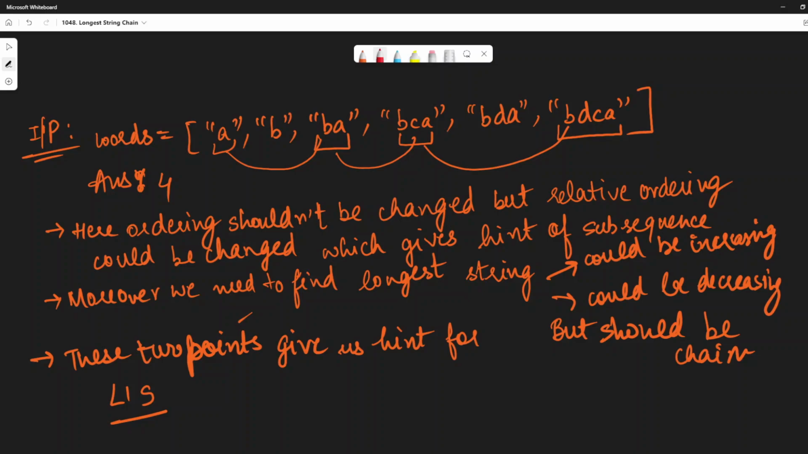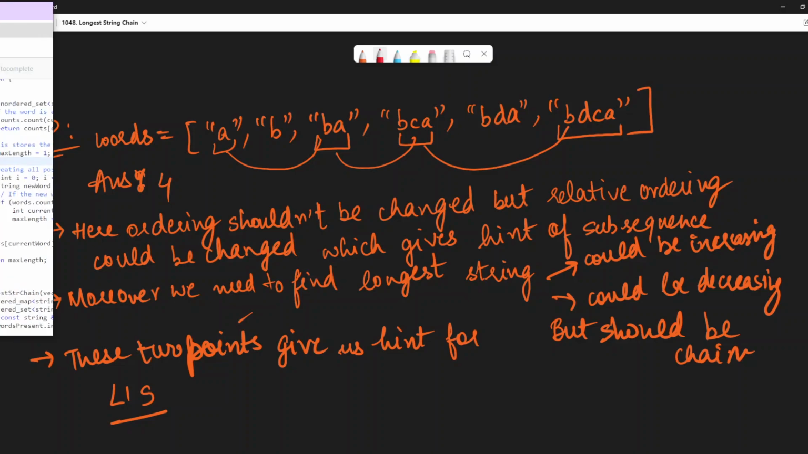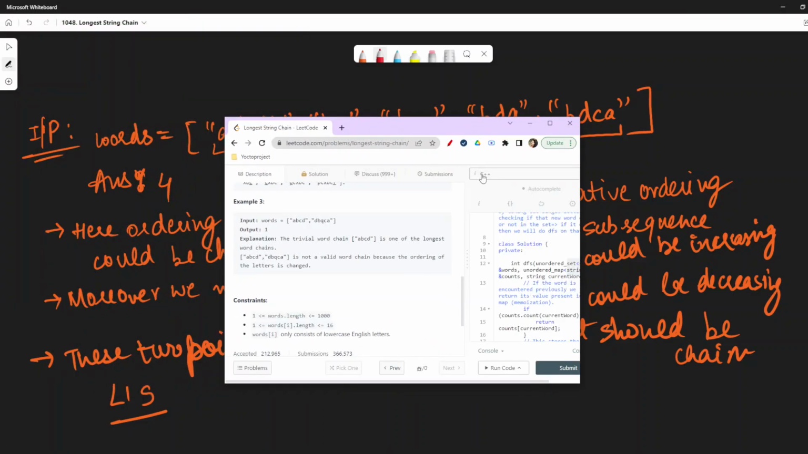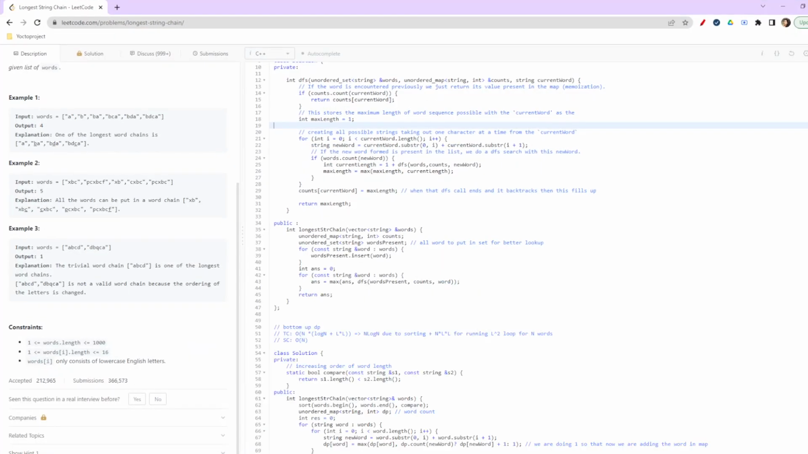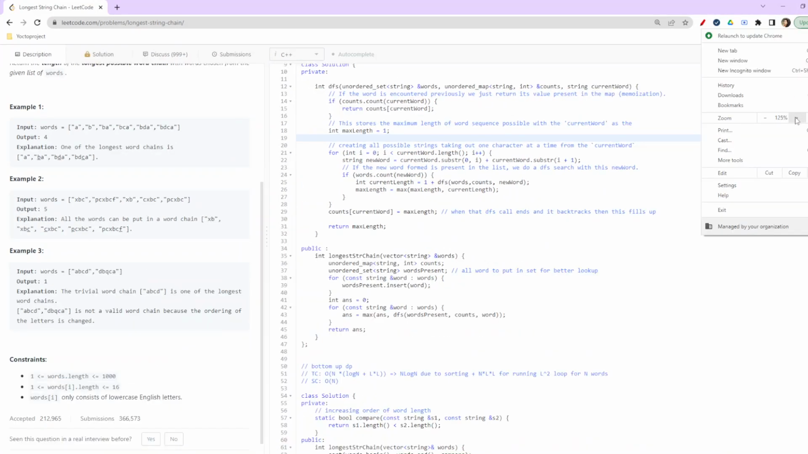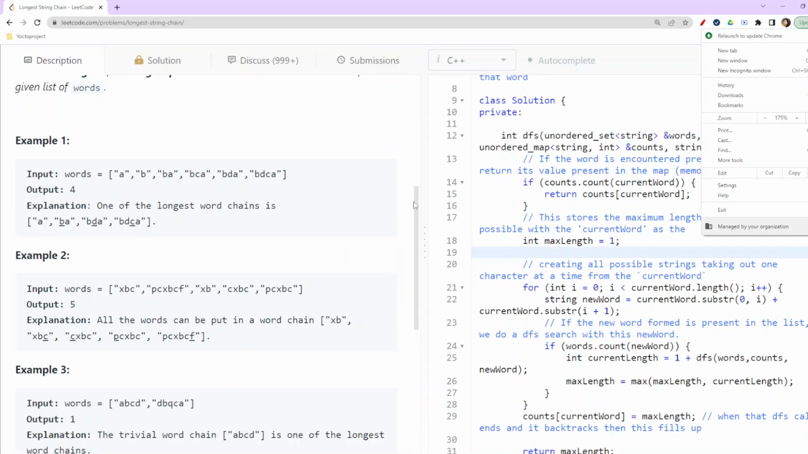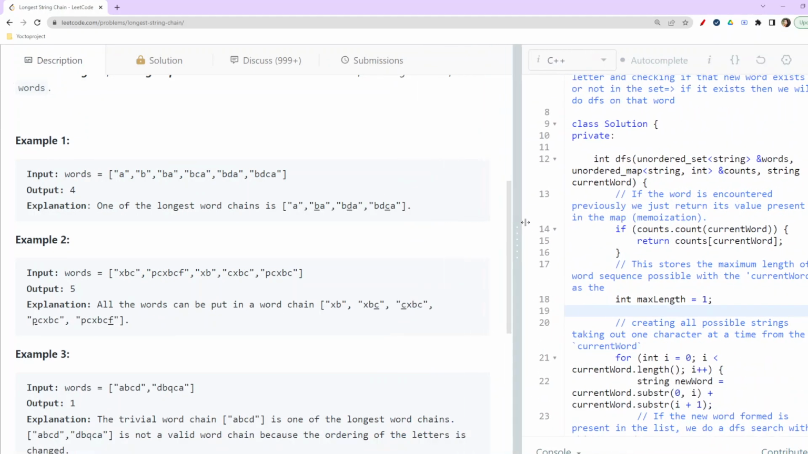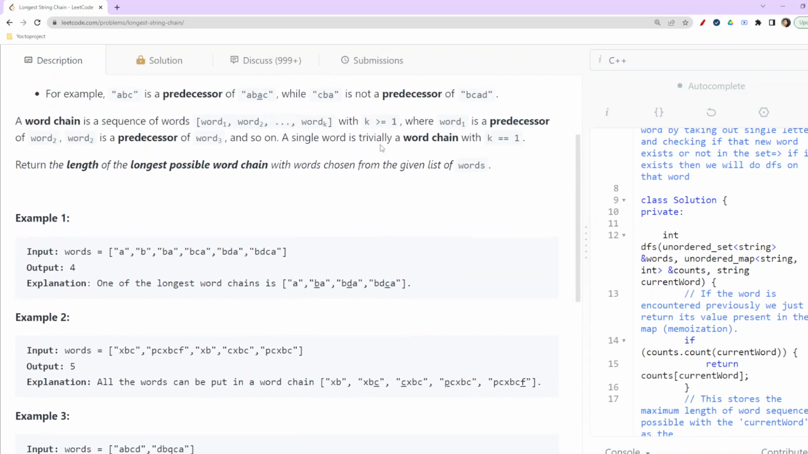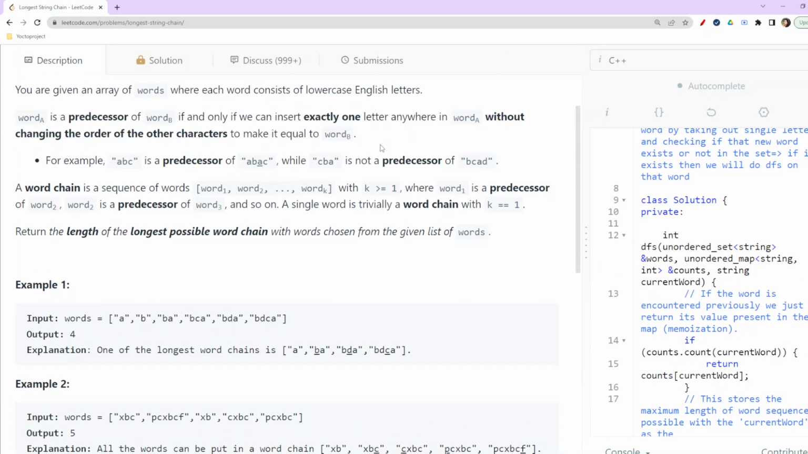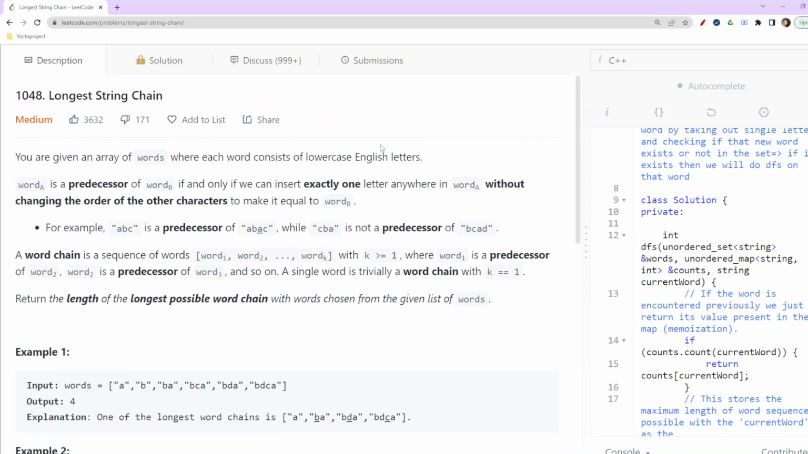Hello everyone, so today we are going to do the Leetcode daily challenge, longest string chain. In this question, we are given a vector of strings, and we are required to return the length of the longest string chain which can be formed.